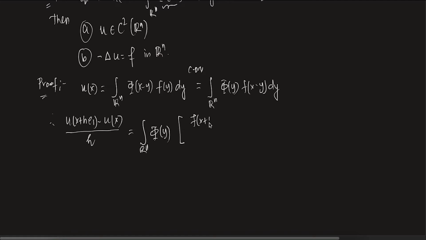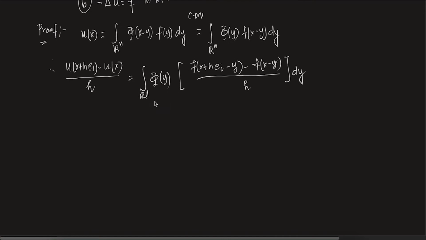f of x plus h e_i minus y minus f of x minus y over h dy. Right? I can do it like this.